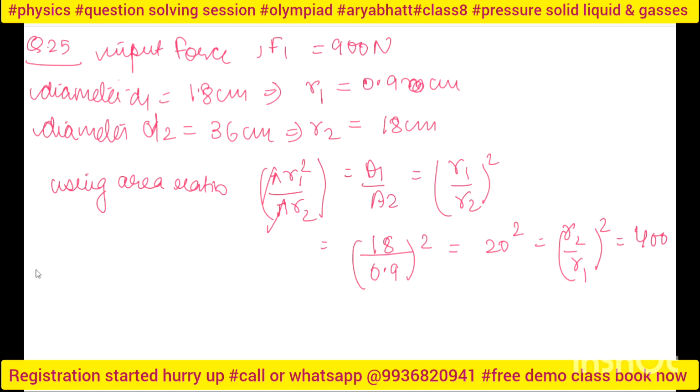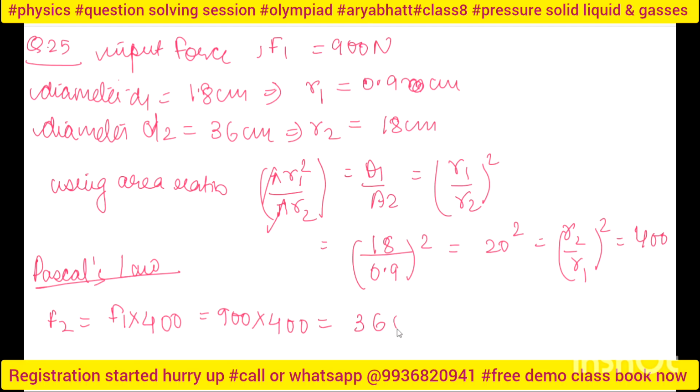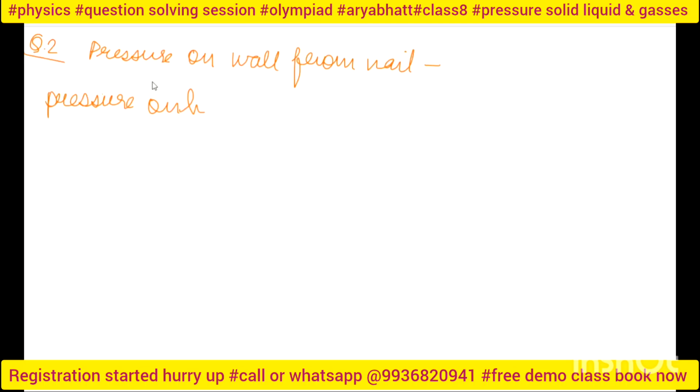Now using Pascal's law of area and force, F2 is F1 into 400, or 900 into 400, so I get 360,000 Newton.